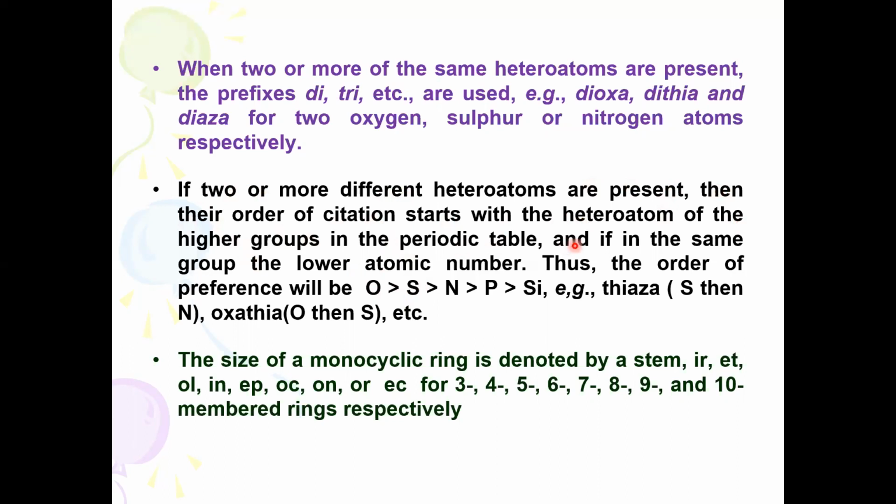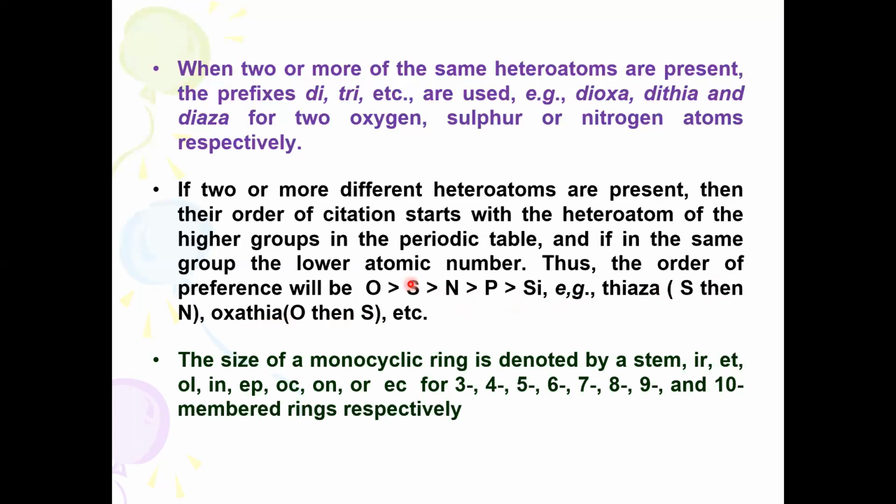And if they are in the same group, the atom with the lower atomic number will take preference. But anyhow, this is the order of preference of the atoms. When a heterocycle consists of both sulfur and nitrogen, sulfur takes preference over nitrogen. Then we can call it thiaza. Thiaza means nitrogen along with sulfur.